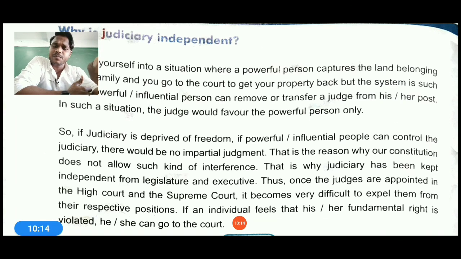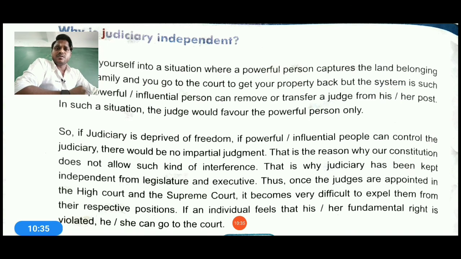So what will we do? A case is there, as I am telling you: if your land is captured by a powerful person and he is controlling the local area of the court also, then when you file your case, it is just closed and shut down before referring, and you're not getting any kind of justice.